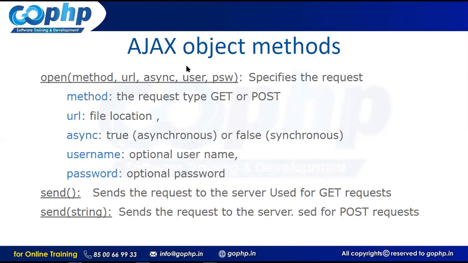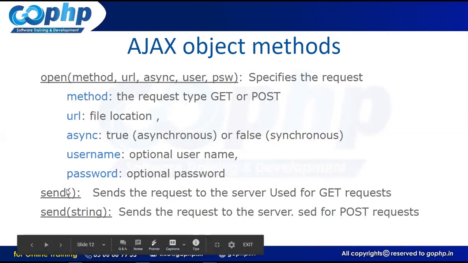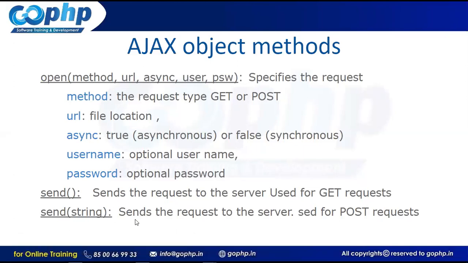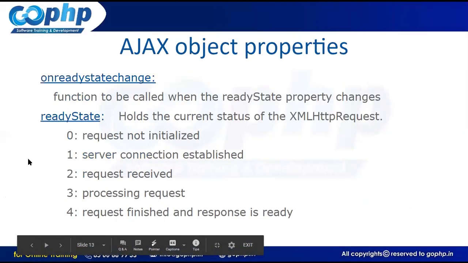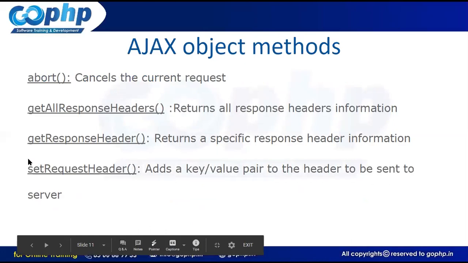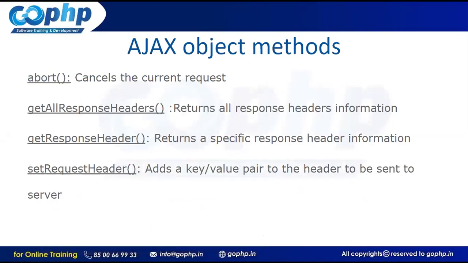Here we have method type. Can you see the first parameter here, method? So, the type of request is get. If it is a get, we can use the send method. If it is a post, then we can go for send of string. Post means we are posting some data in the form of key-value pair combination. That also I will show you, how this is going to work. We will see all these methods later; just now I'm explaining the properties and methods available in it, right?